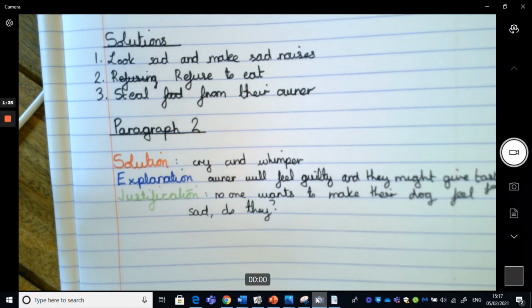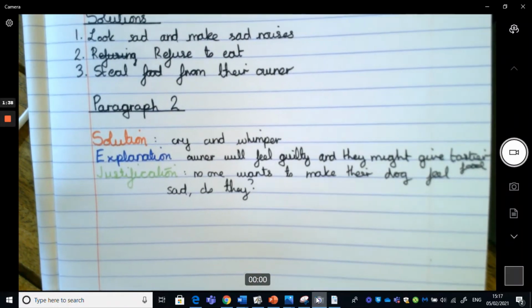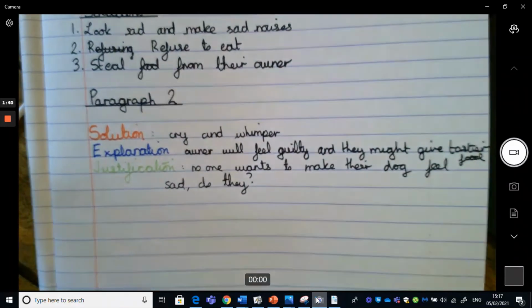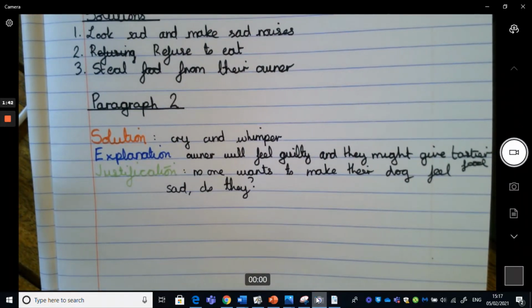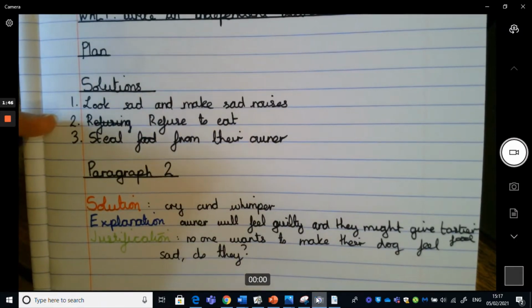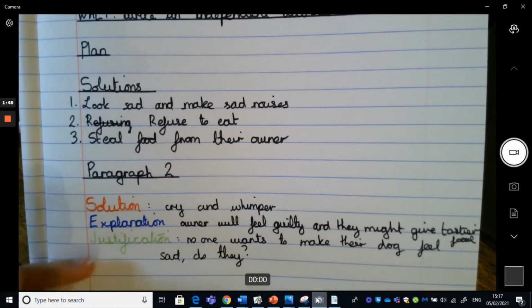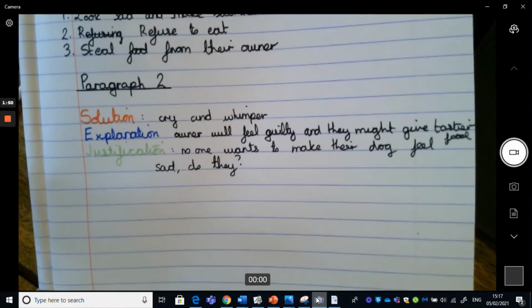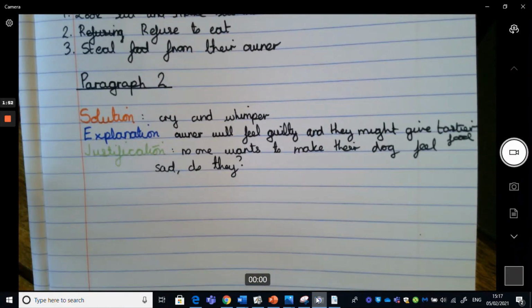Okay, and then you can see I've pretty much got the bare bones of this paragraph. I don't know why that's blurry on the side. There we go. And that's my plan. So I've plotted out 3 paragraphs worth of solutions here, and I've got my really short plan and my steps that I am going to stick to. So it's really important that we do follow this structure as well.